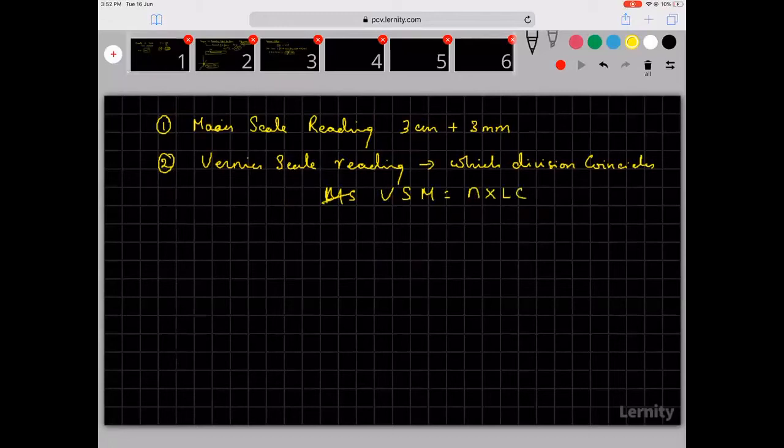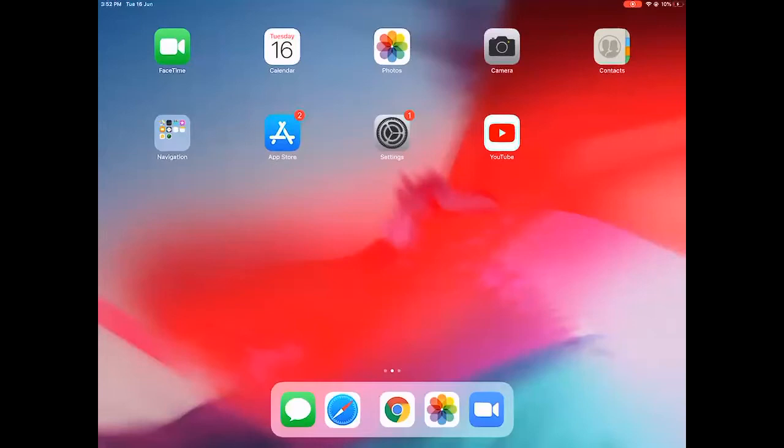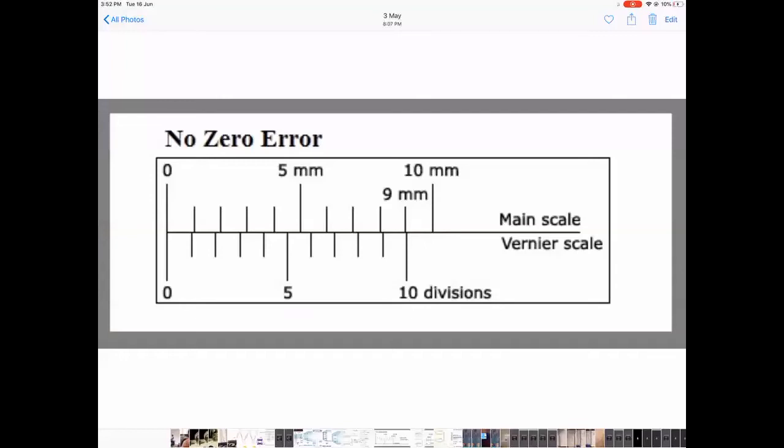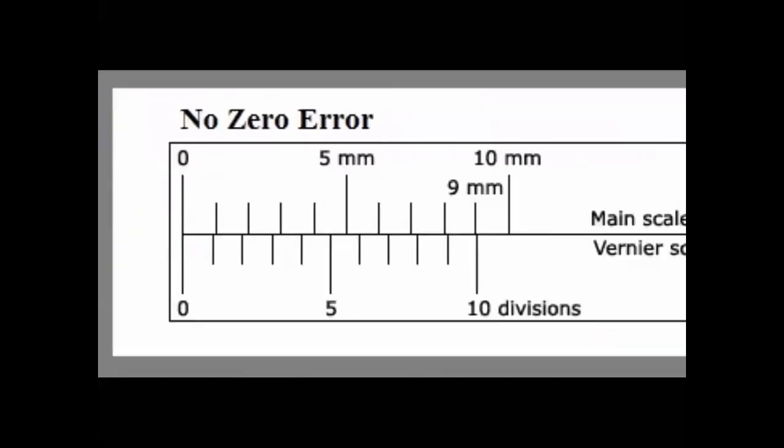Now the question is, how do you find out the least count? So this I explained to you yesterday. If you look at this particular case, 1 centimeter, you are having 10 lines on the vernier scale which are coinciding with 9. Ideally the 0 and 0 should coincide, but suppose you move it such that the 1 coincides.